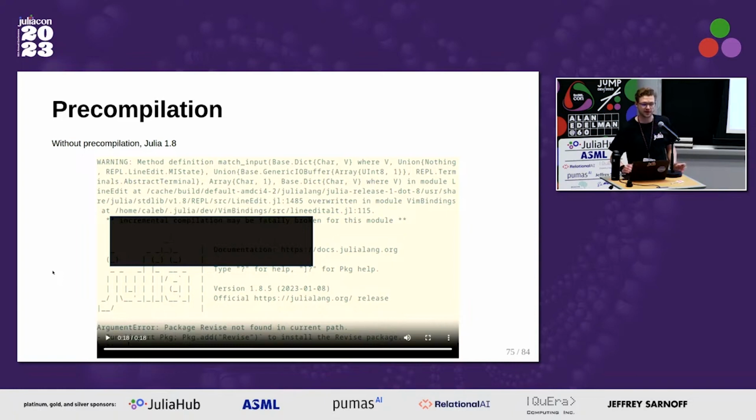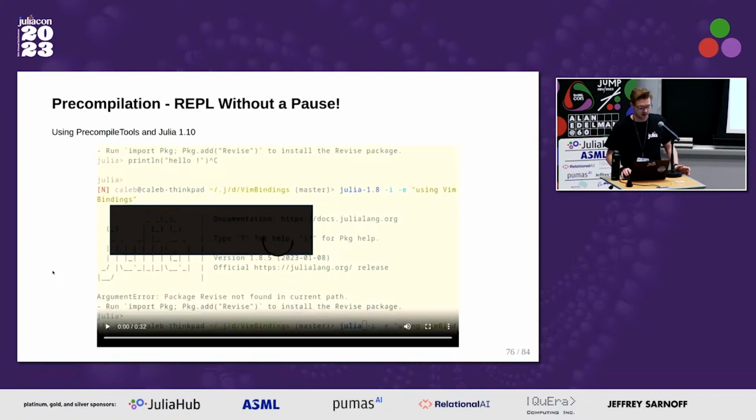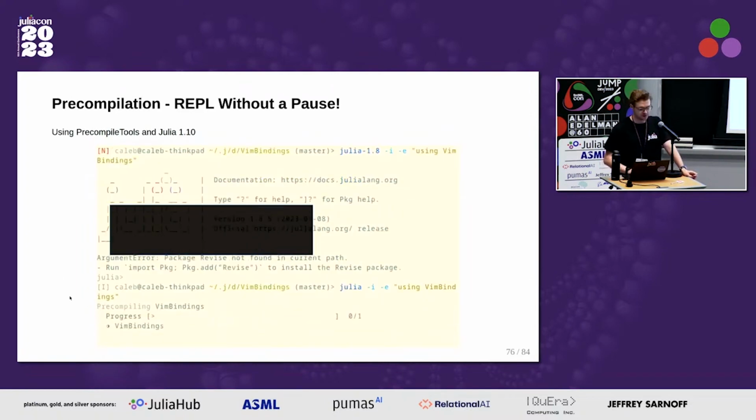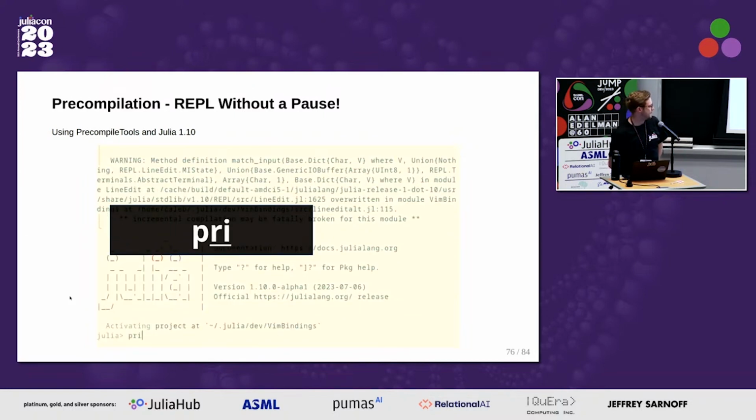So trying that again, right? The second time you use a command, it works just fine, but once you leave your REPL session and come back, it's really unpleasant to have to try to use a bunch of commands again to get it to speed up. So with precompiled tools, this is the user experience afterwards. The previous was without any precompilation. This is with precompilation. As you can see, the first use does take a little bit longer to load, but this only happens on installation. And then afterwards, everything is essentially instant.